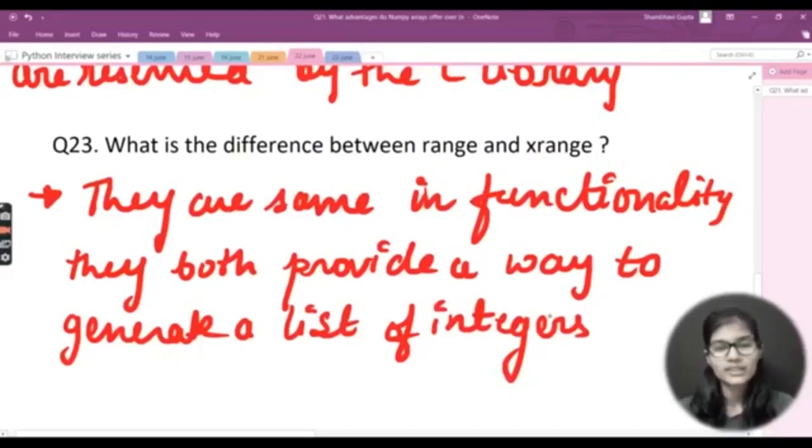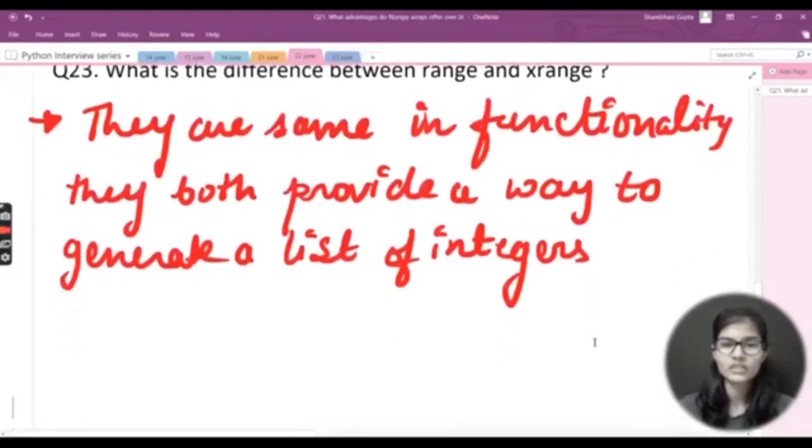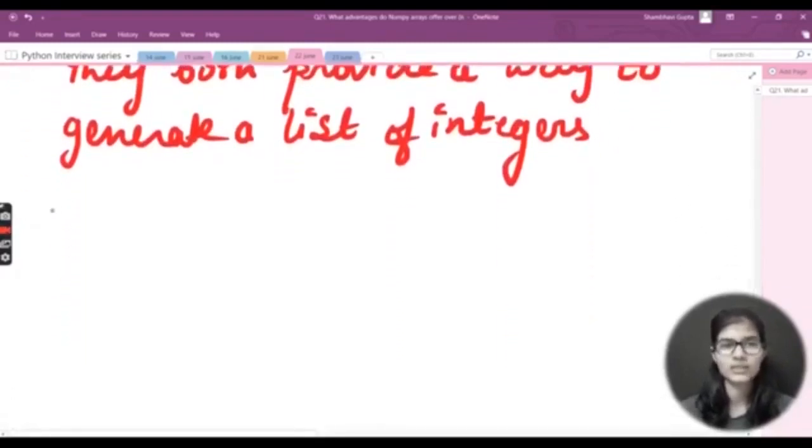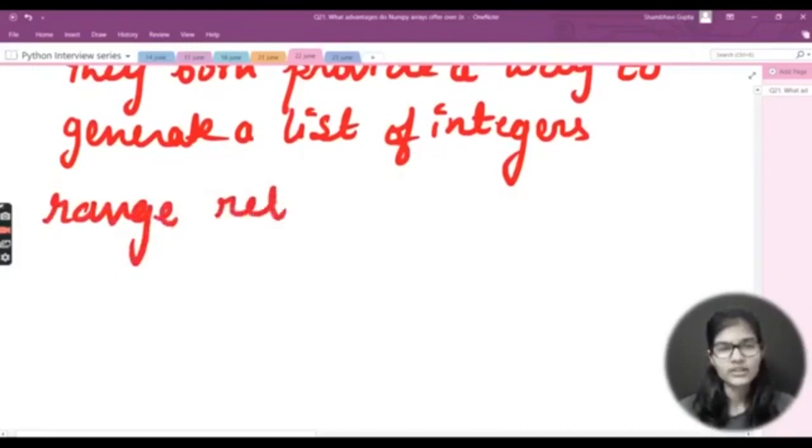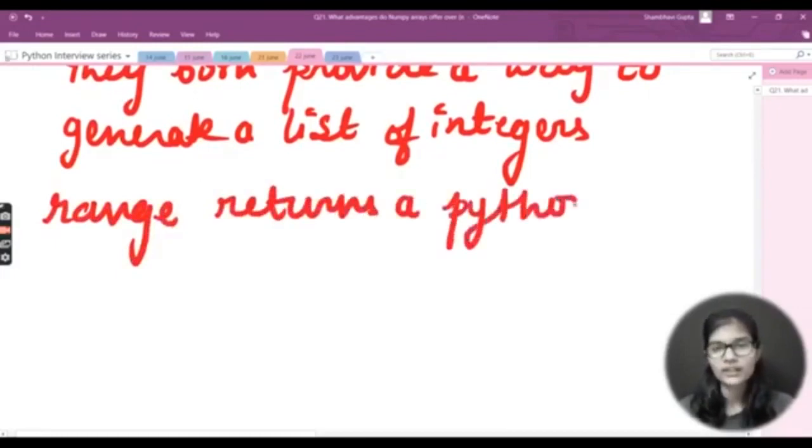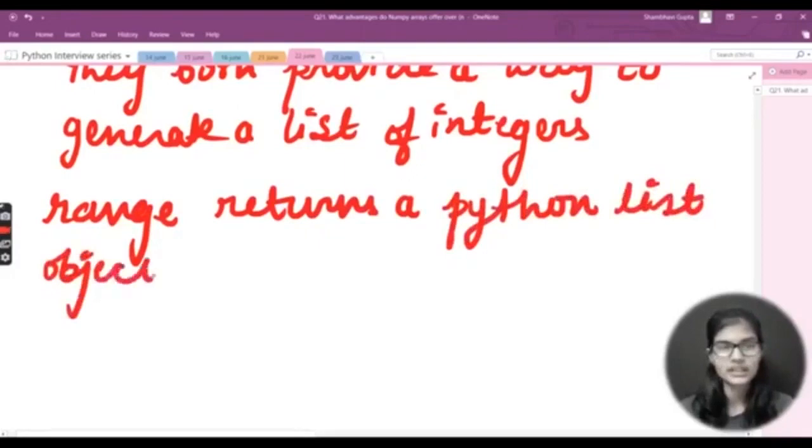The only difference is that the range function returns a Python list object, and xrange returns an xrange object. Only this is the basic difference between range and xrange. Let me write that out.